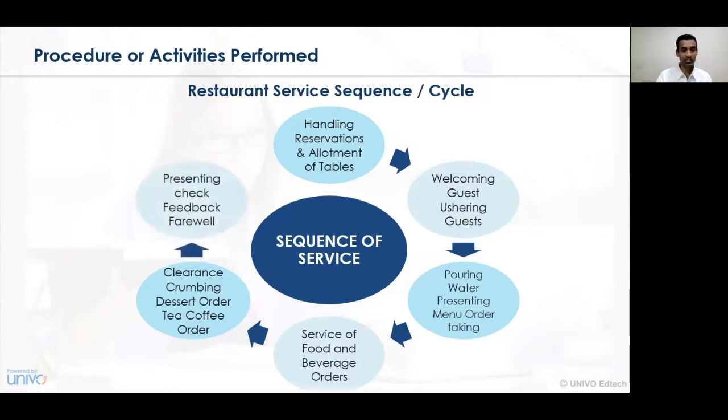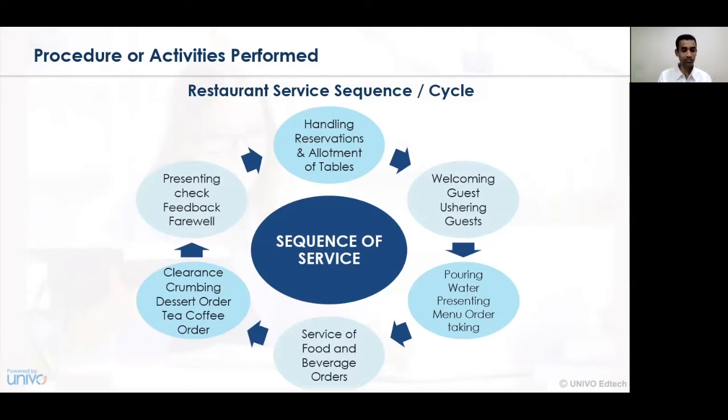The next step is presenting the check, that is, feedback and a farewell to the respective party. When the consumer has completed the dessert order or the tea and coffee, the bill or invoice is taken back from that particular vendor, and the deal is closed with respect to how the transaction needs to be completed.